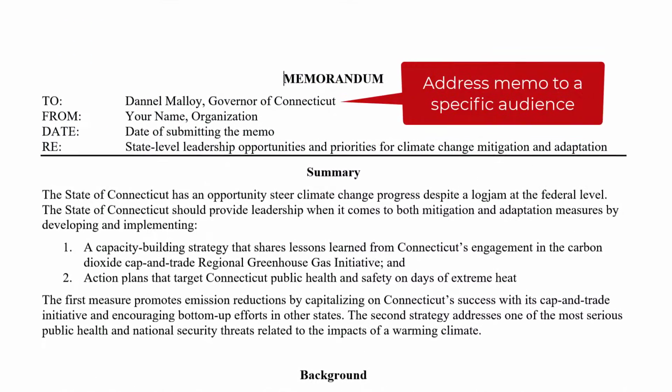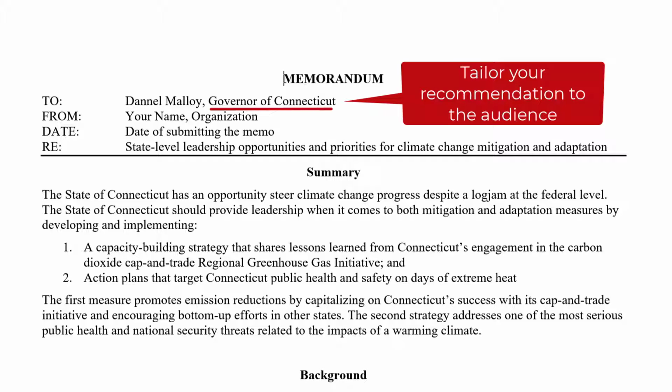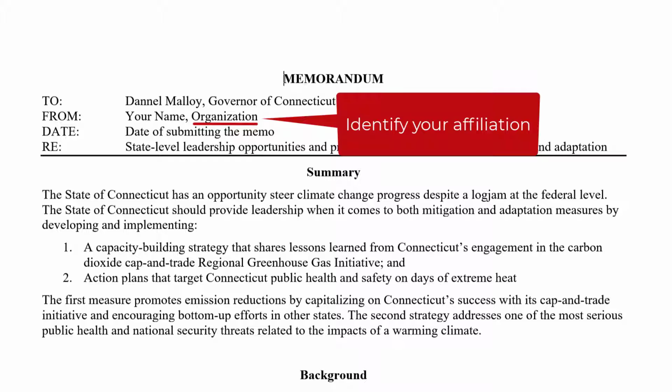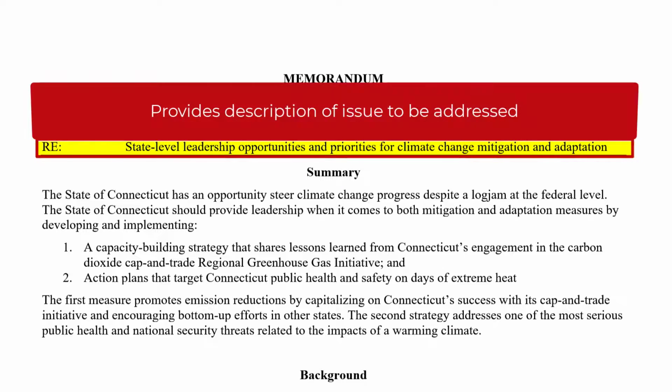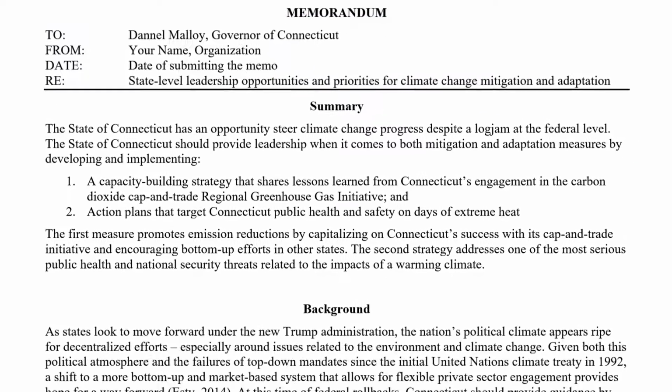Be sure to address your memo to a specific audience, in this case, a governor. Your recommendations should be tailored to that audience. You should also identify your affiliation on the memo. You can make up an organization for yourself or write as a UMGC Environmental Management student. Be sure to use a comma after a name and before their title. Finally, the subject or re line should provide a succinct description of the issue to be addressed.